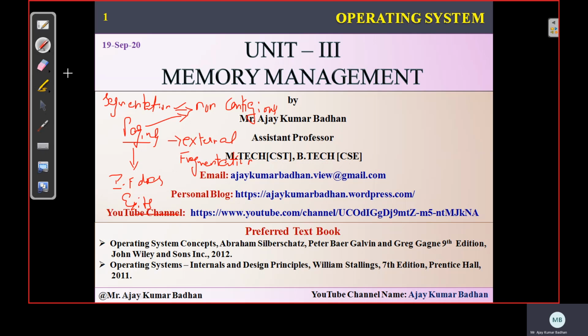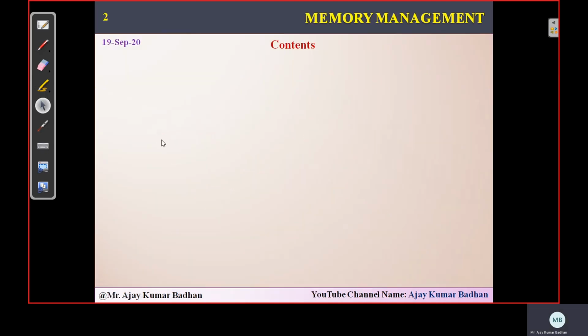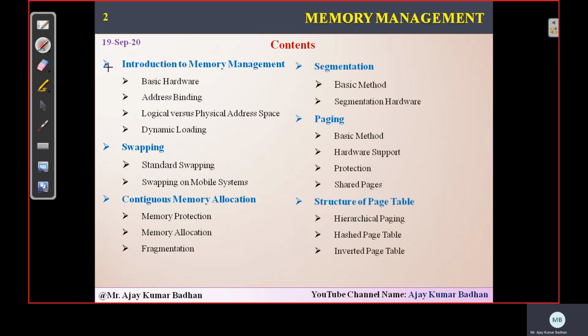So that you can understand the paging concept properly. In this session, we have completed the introduction to memory management, followed by the swapping concepts and then continuous memory allocation. In the previous session we discussed segmentation and paging. The only thing left for the first part is the structure of page tables. In this session we are going to discuss three different types: hierarchical paging, hash page table and inverted page table.